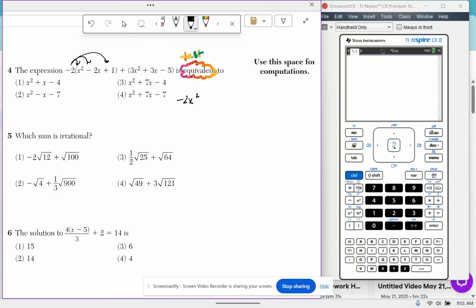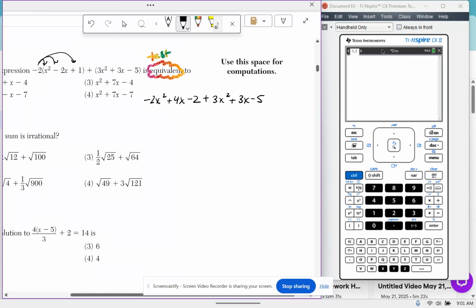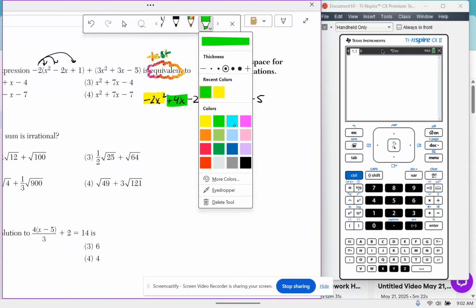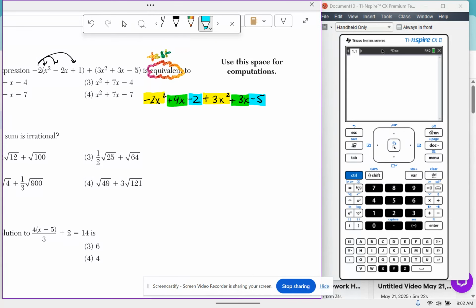-2 times -2x gives me positive 4x. -2 times positive 1 gives me -2. Now I'm adding this whole second trinomial here as well. Now I'm going to combine like terms. I have an x squared over here and an x squared over here. I have an x here and an x here, and then I have a constant here and a constant here.